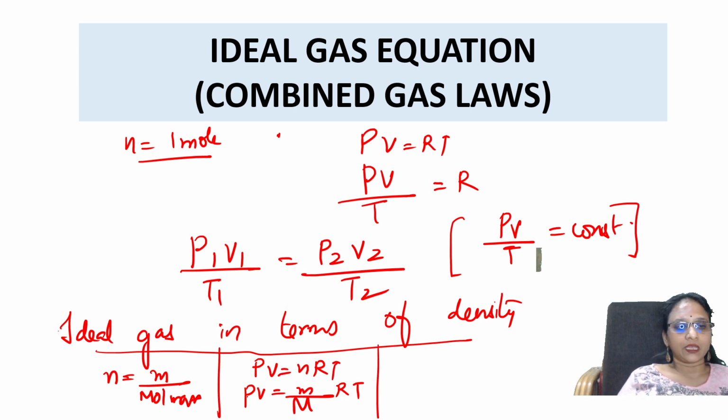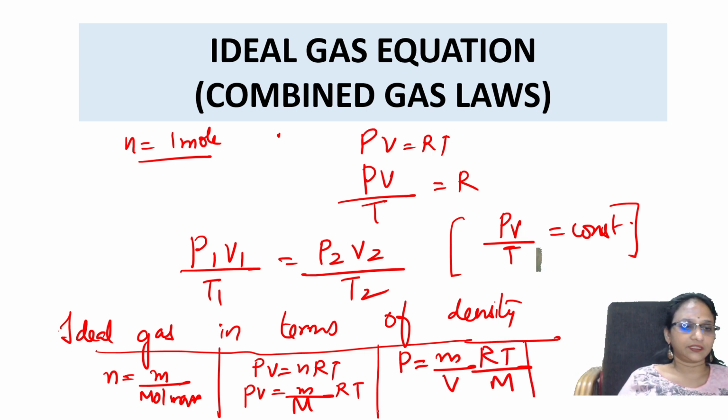Now see. Shift this, take this P here, and V cross multiply: m by V, RT by capital M. Now take capital M outside. I don't have place, so I'm writing it here only.